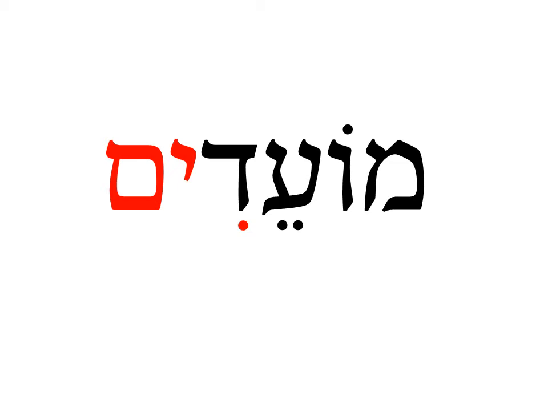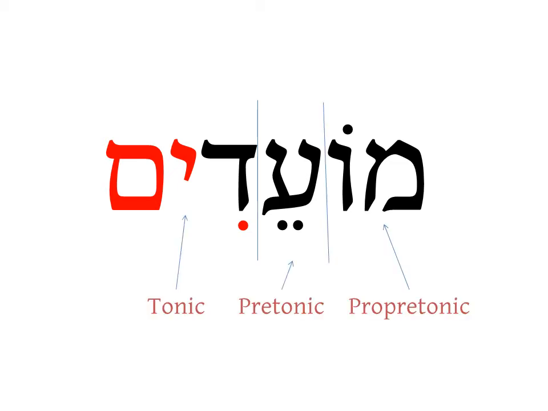We add im to the end. Look at where the syllables are. In the propretonic, there are no vowels that can reduce. But in the pretonic, we have a tsere, which will reduce to a kind of shava. Now notice we have an ayin in this syllable. So we won't get simple shava, we will get hataf patach instead. Mo'ed is pluralized into mo'adim.